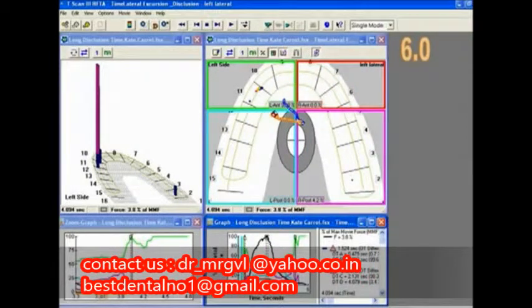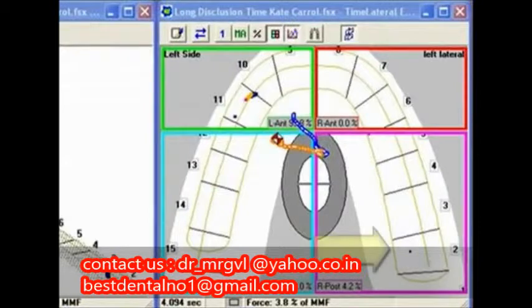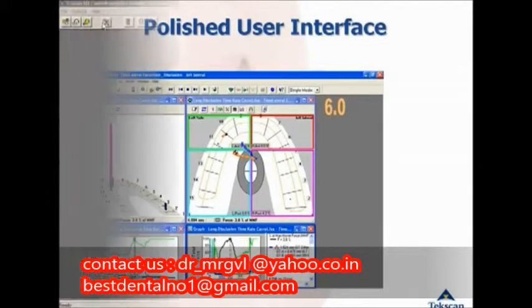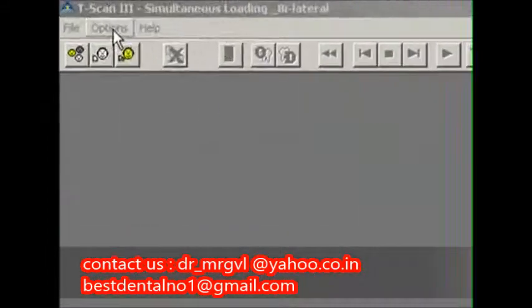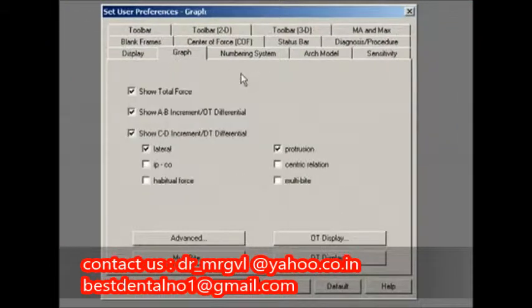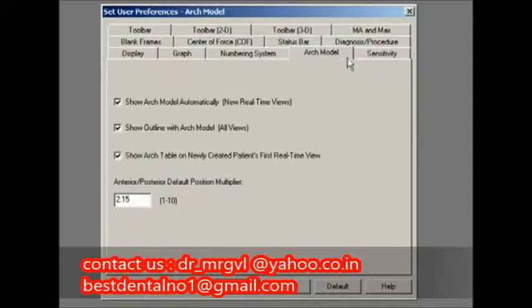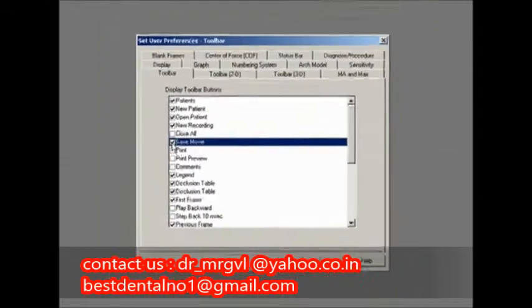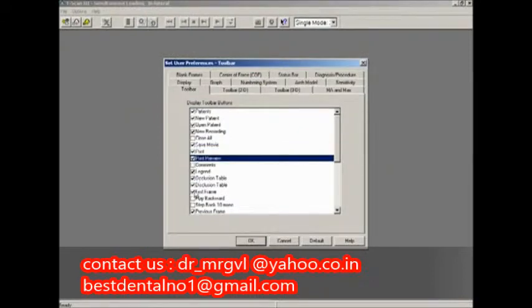The arch outline is much smoother and the buccal, lingual, and two center lines have greater visibility. The software is now customizable so that you can set your user preferences and select the options or icons you wish to see in the program. You can set the user preferences by going to Options on the toolbar and select User Preferences. You can then select which part of the software you wish to customize. You can click on the Toolbar tab and select and unselect the icons you wish to appear in each window